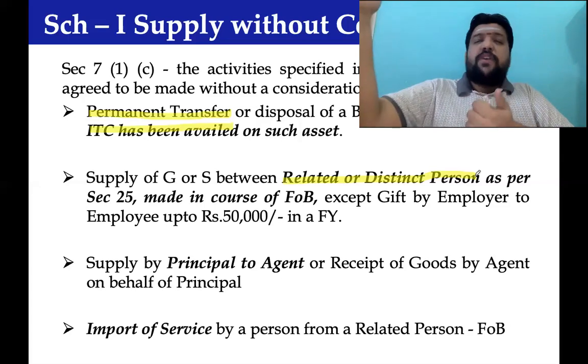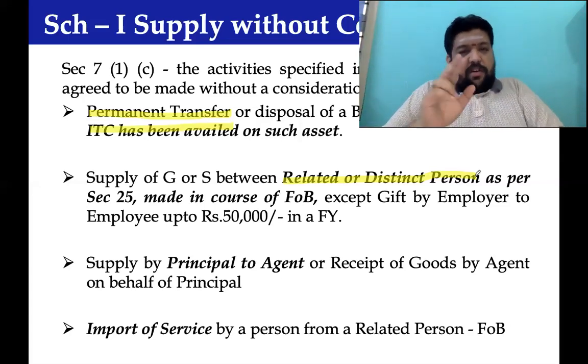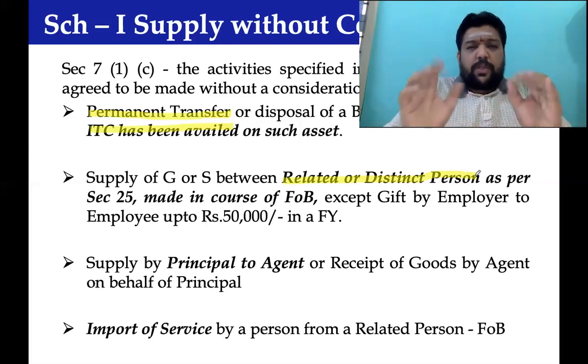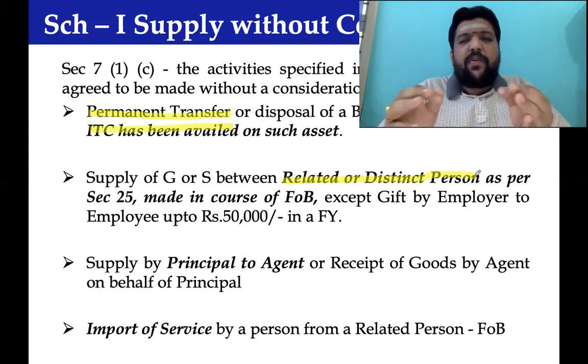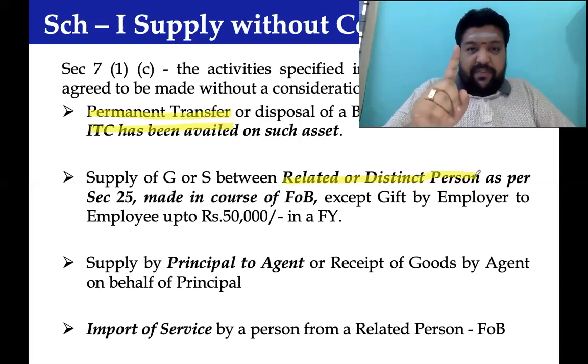As the employee has outperformed, the employer gave, here, take 2 sovereigns of gold, roughly about 80,000 rupees. Very simple. The said activity would be leviable to GST, though it is a gift.